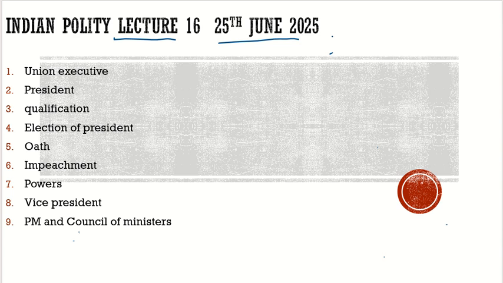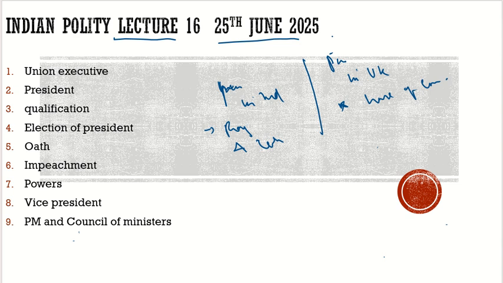But with respect to the Prime Minister in India and the PM in UK, there is a slight difference. In India, he can be from either house, the Rajya Sabha as well as the Lok Sabha. In UK, he can only be from the House of Commons, the lower house, not the House of Lords. In India, he can even be an outsider.